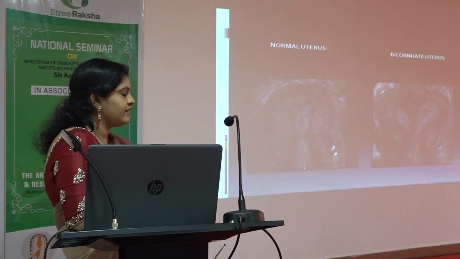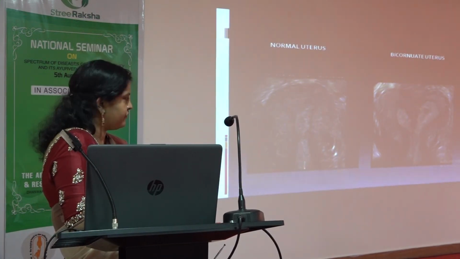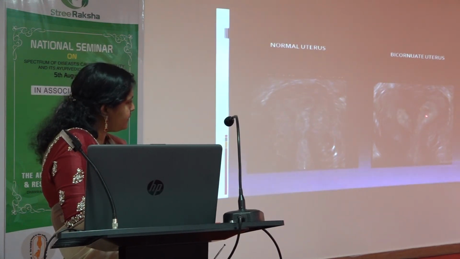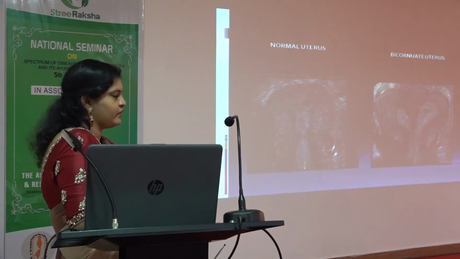So all these patients will have difficulty in becoming pregnant because the angulation, everything will be different, because they have two endometrial cavities. The ovum has to be implanted on one side, and on that side the sperm has to enter. So they can become pregnant, but it will take some time for them to achieve it.